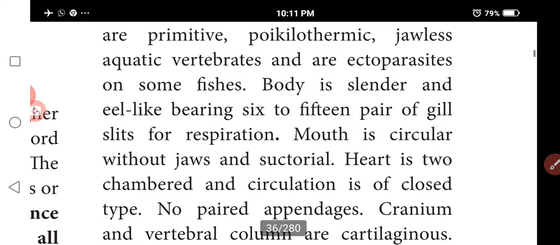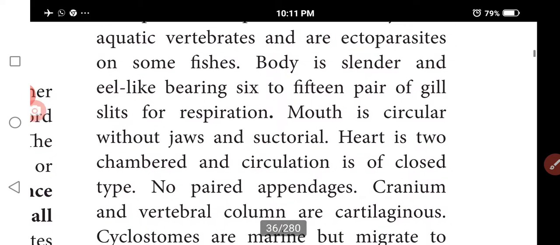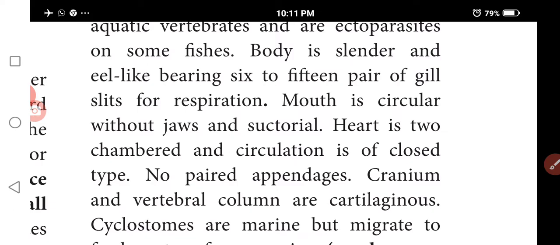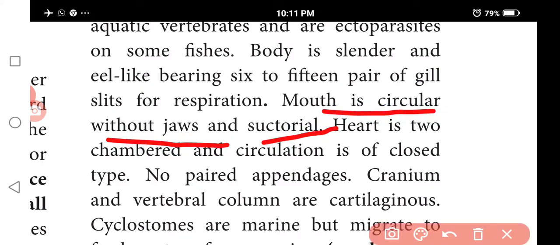They have 6 to 15 pairs of gills, without jaws. The mouth is circular and without jaws. The heart is two chambered.